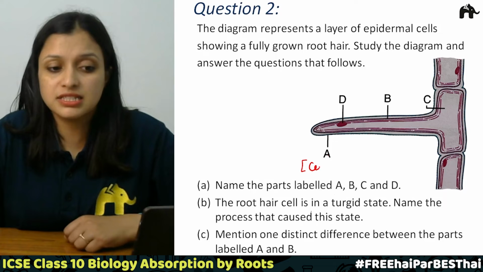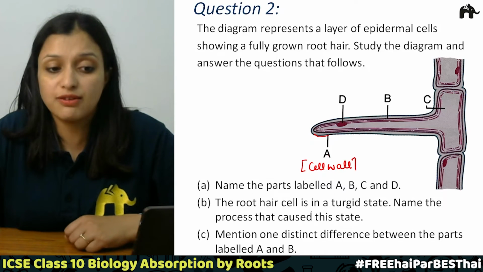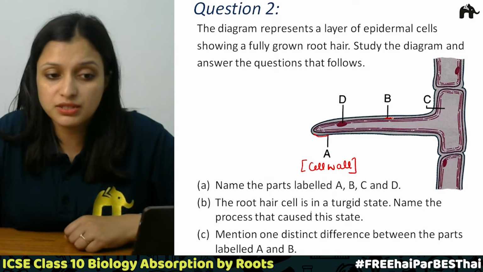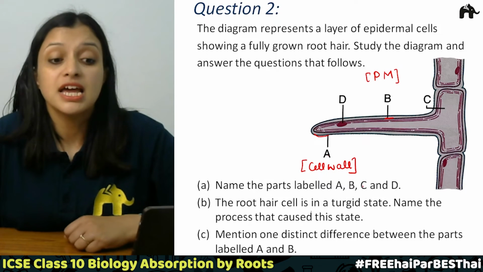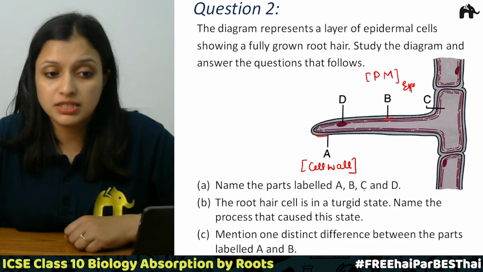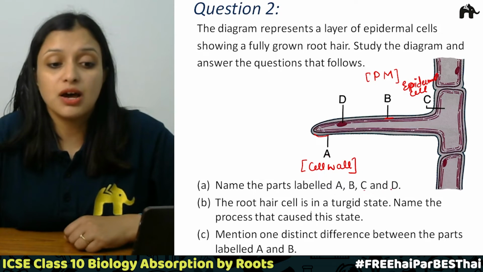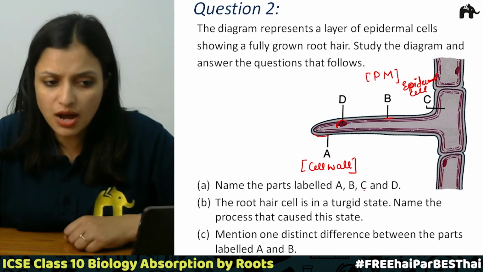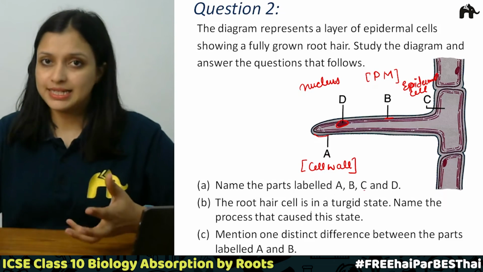A is the cell wall. It is representing this outer wall, so it is the cell wall. Now talking about B, so what is this? This is the plasma membrane, or you can say cell membrane, right? Now the C is what? This is basically the epidermal cell, right? Now comes the D. So what is this round part over here? This is the nucleus, correct? Clear?